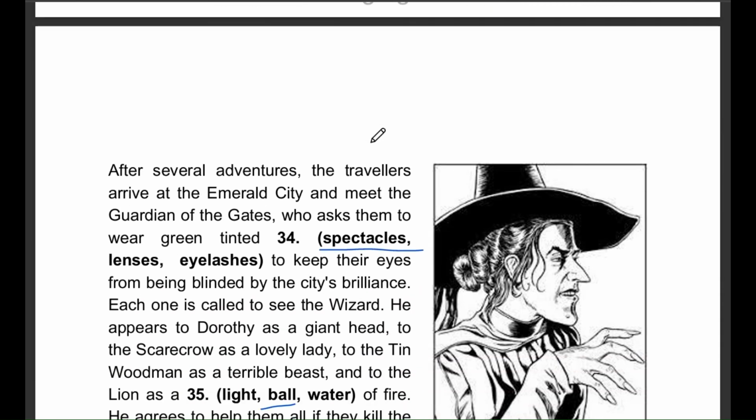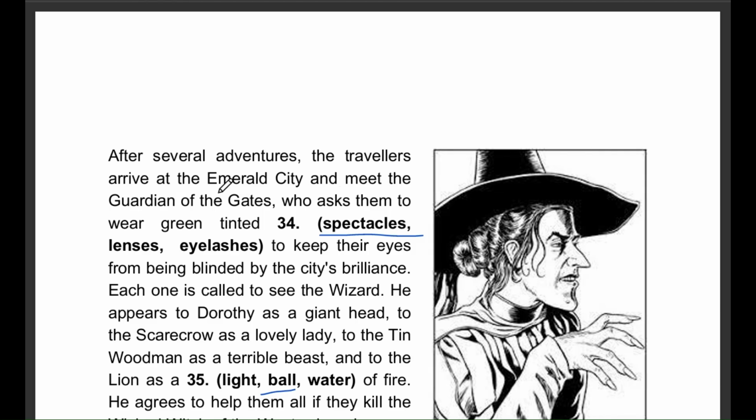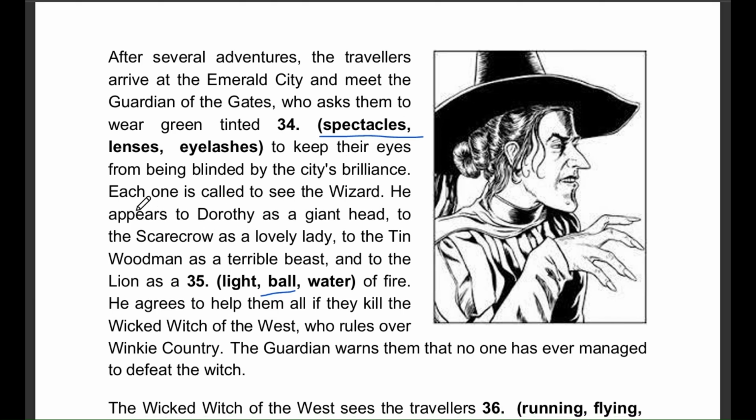Question number 34. The Guardian of the Gates asks them to wear green-tinted spectacles, lenses, eyelashes to keep their eyes from being blinded. The correct answer is spectacles. In The Wizard of Oz, everyone entering the Emerald City wears green spectacles.